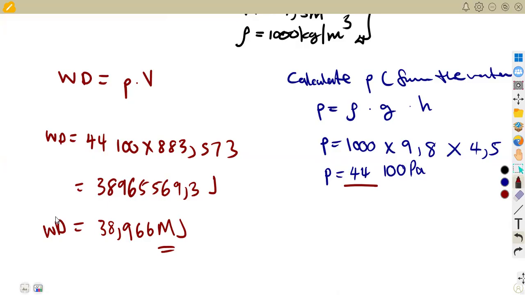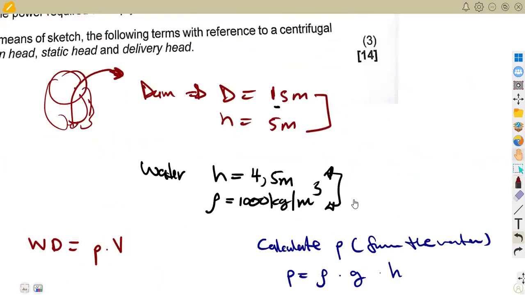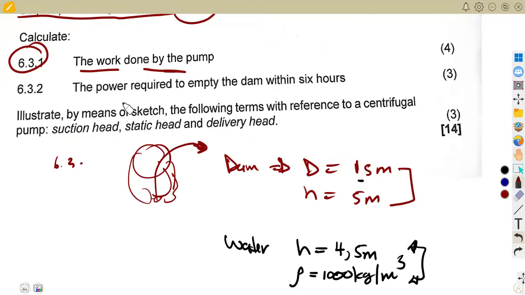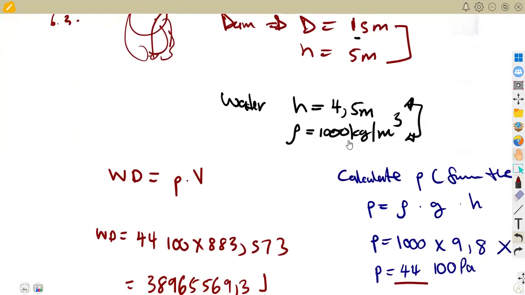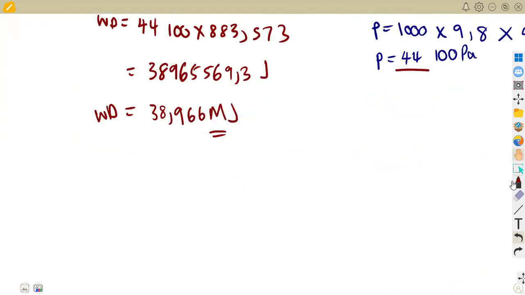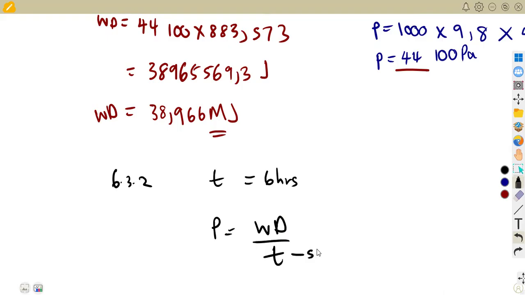We're gonna move on to the other part, where now they need us to calculate the power required to empty the dam within 6 hours. We're given the time frame to empty the dam. As we know, we have got the work done, so it's easier for us to calculate the power. That's 6.32. Since we have got the time, 6 hours, we know that the power is simply the work done over the time taken, and this time taken is supposed to be in what?